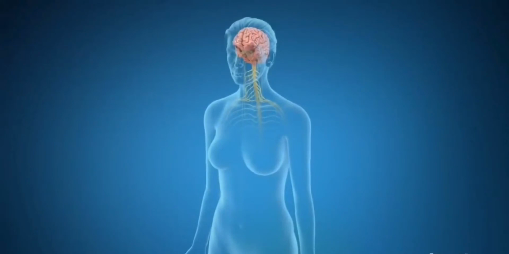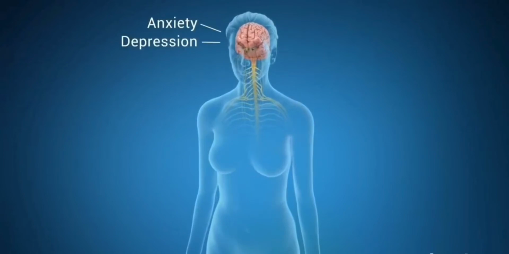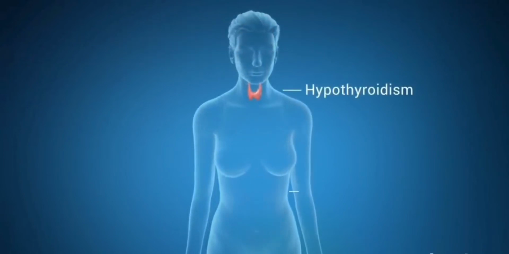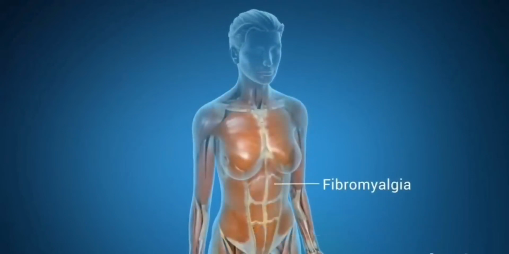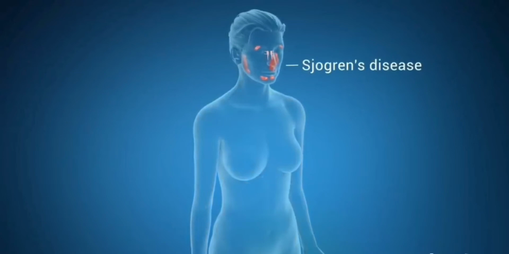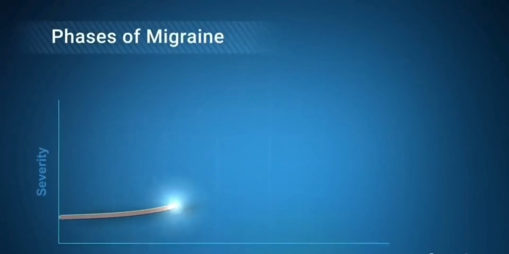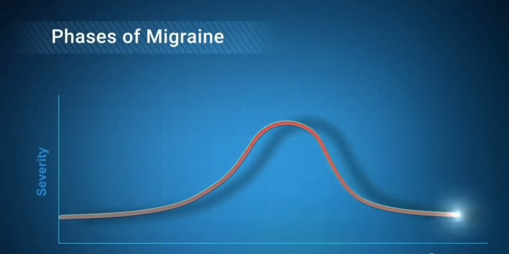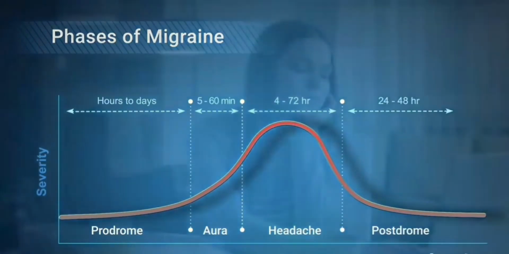As a result, people with migraines may also have anxiety, depression, epilepsy, hypothyroidism, irritable bowel syndrome, pelvic floor pain, fibromyalgia, Sjogren's disease, and others. Each attack typically has 3 or 4 phases. The typical phases of a migraine attack are prodrome, starting hours before a headache, aura, headache, and postdrome.